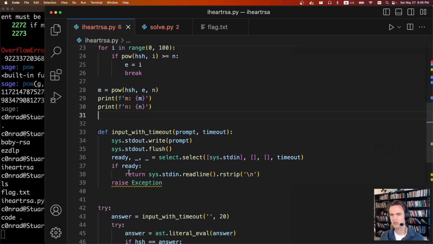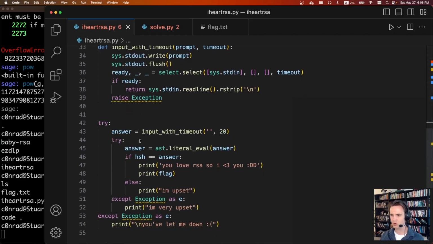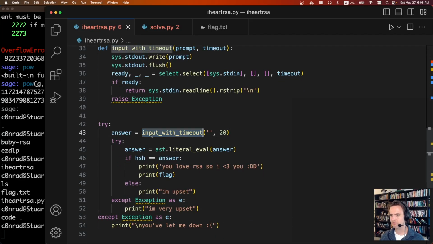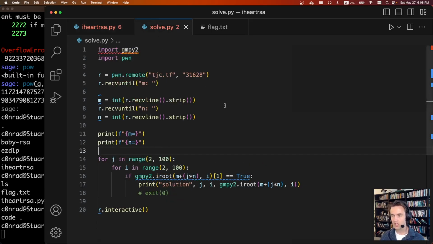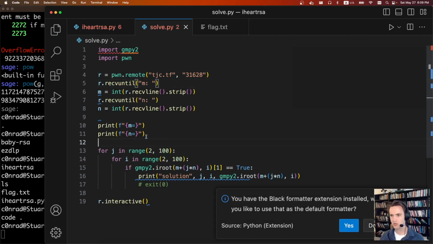So it's very similar to the first crypto challenge, just with a little bit more brute forcing. And yeah, that's pretty much it. It wants us to return the hash as the answer, so we just need to calculate that hash. So this is the solve script. We're going to connect to the remote port and grab out the M and N. So we have those two values.